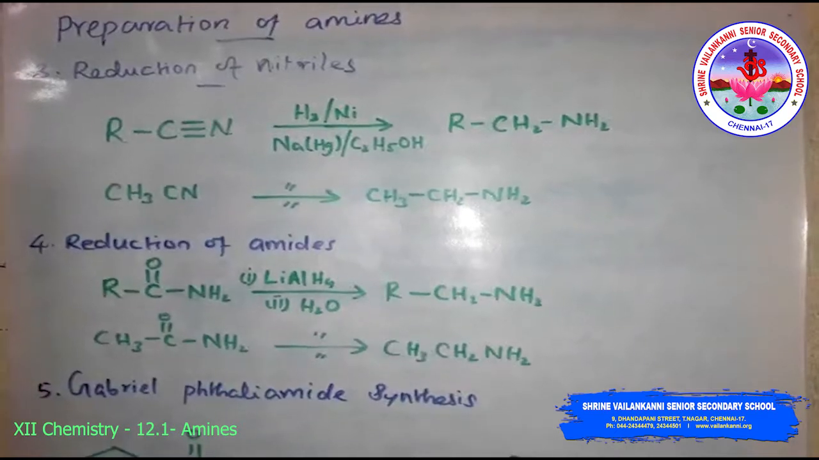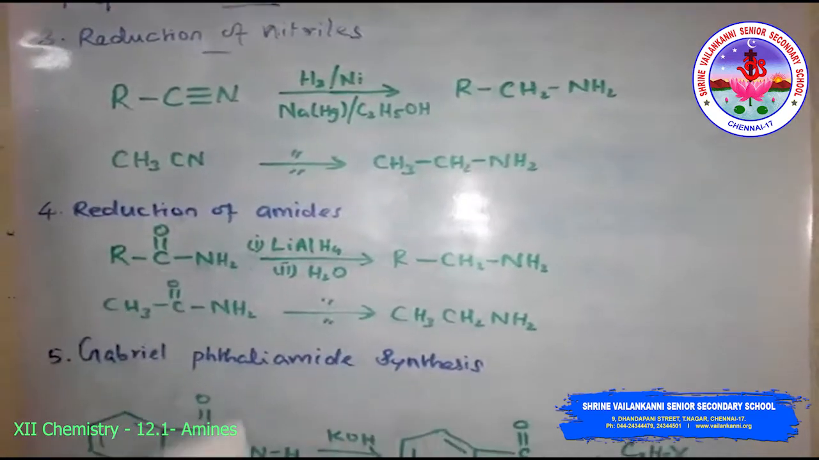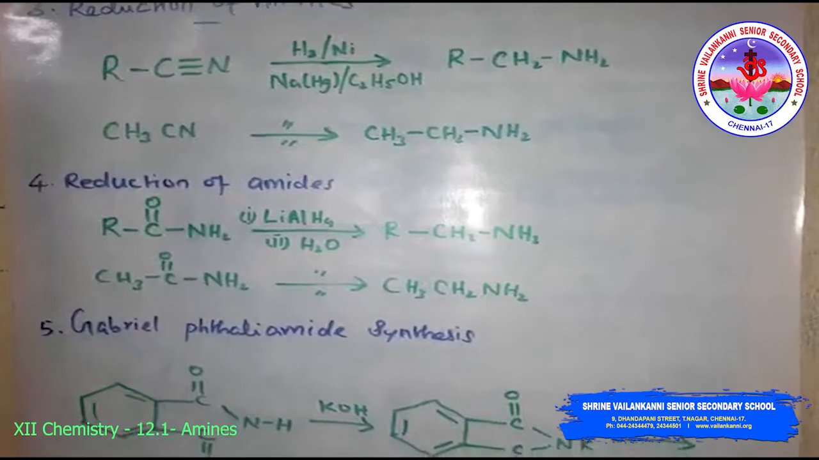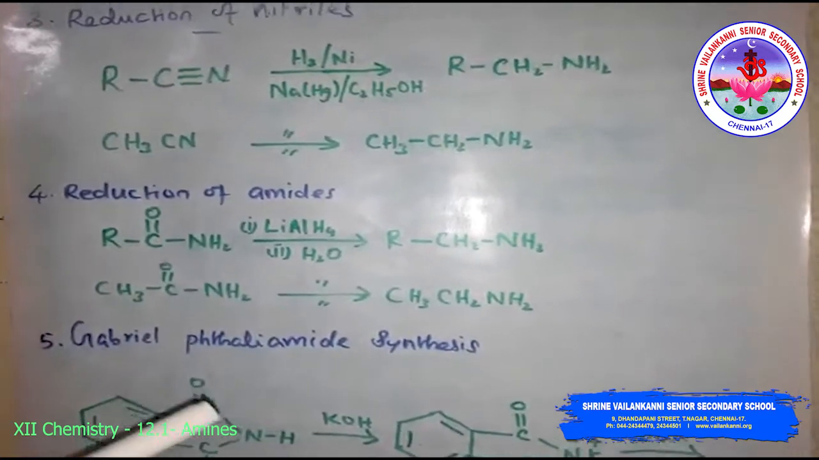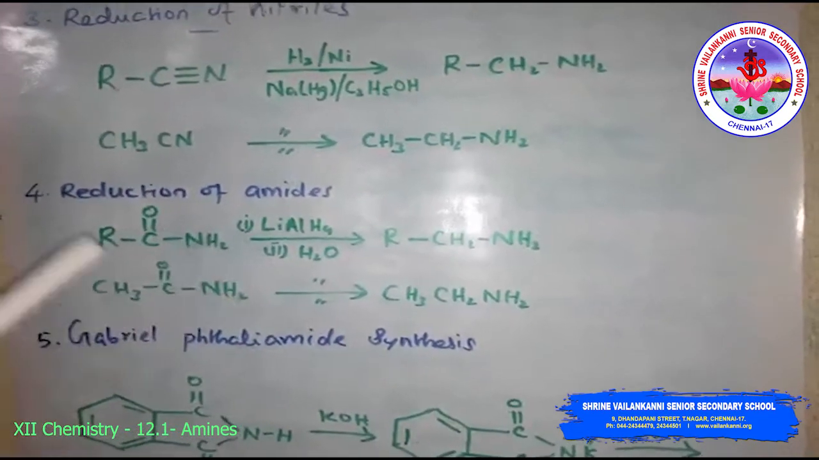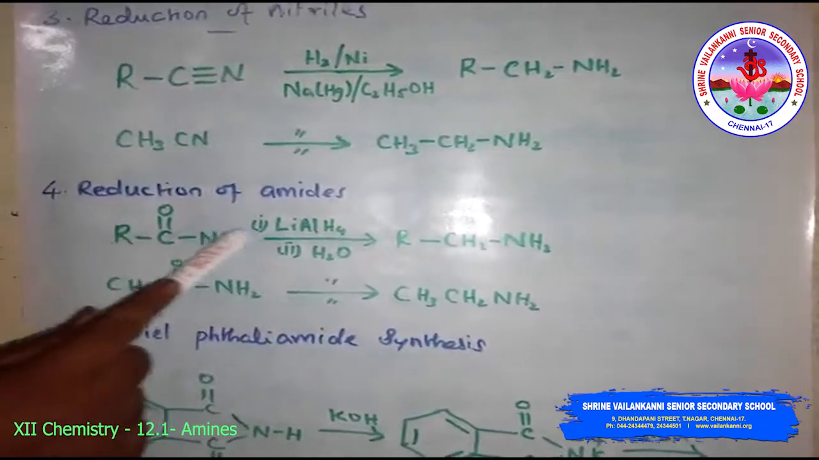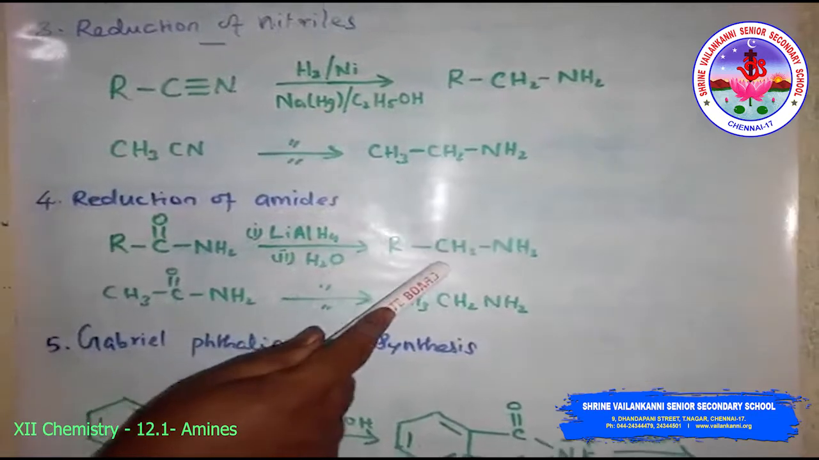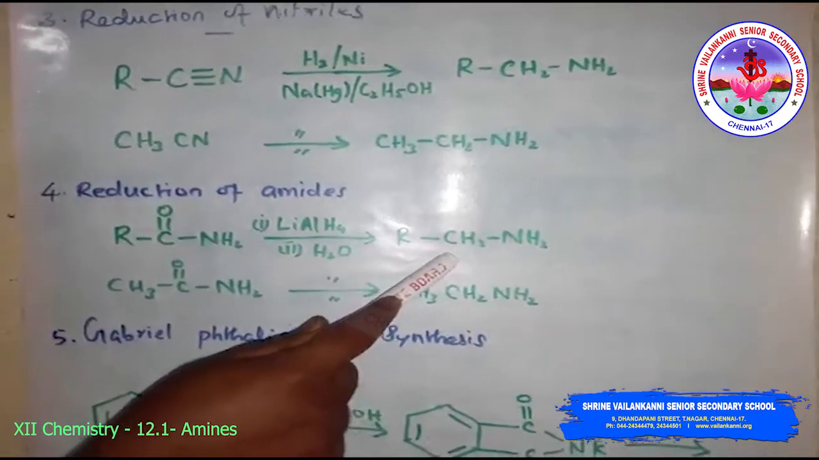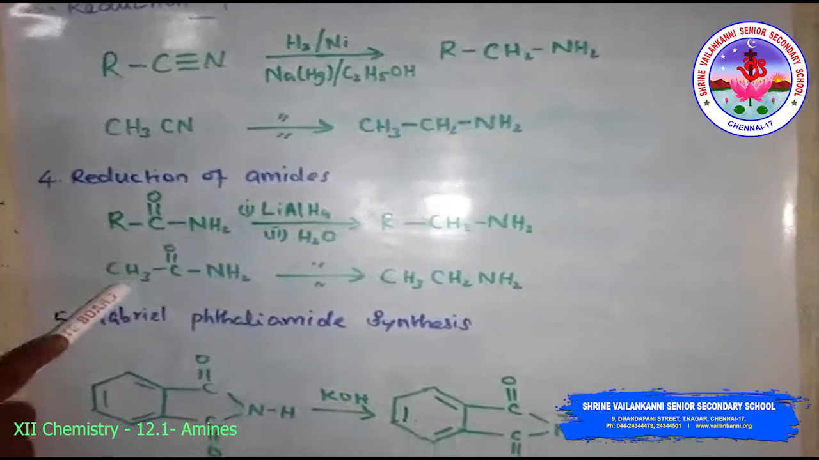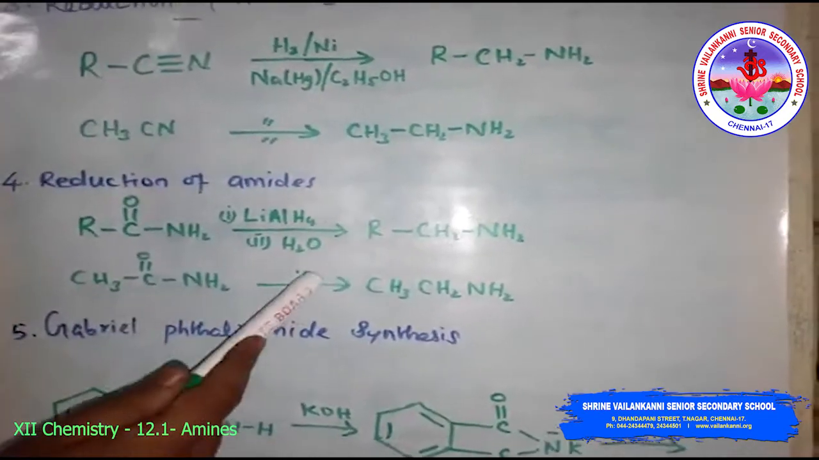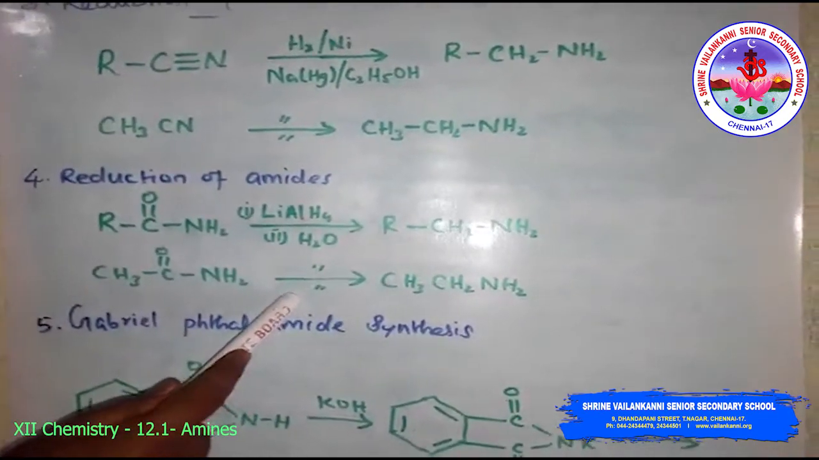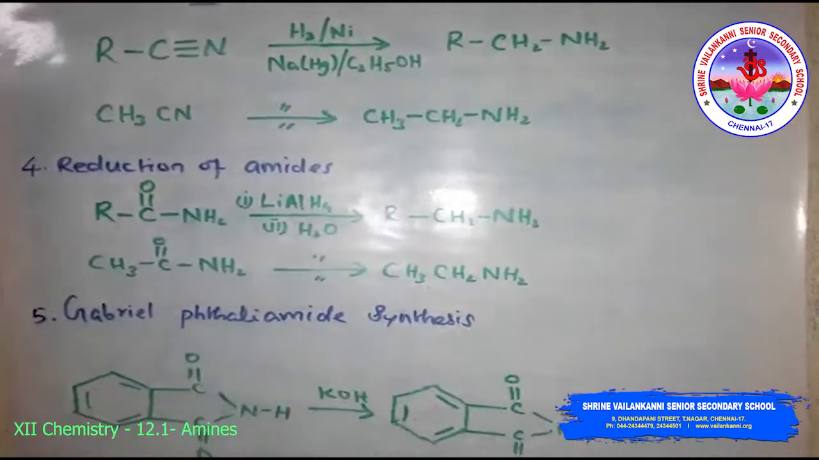Then reduction of amides using lithium aluminum hydride. The amides on reduction with lithium aluminum hydride yield amines. See, this is the amide, and using lithium aluminum hydride it forms the primary amine. This is the general reaction. An example reaction is acetamide using lithium aluminum hydride and water to form ethylamine.